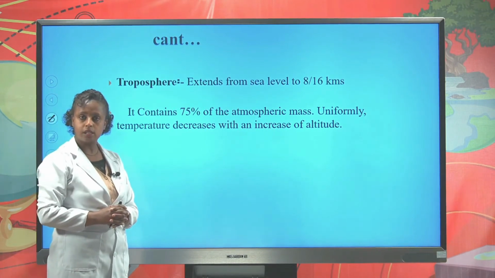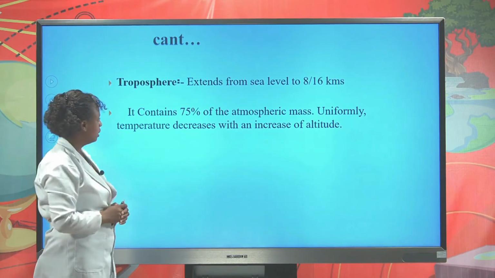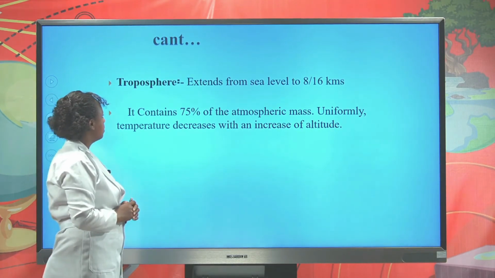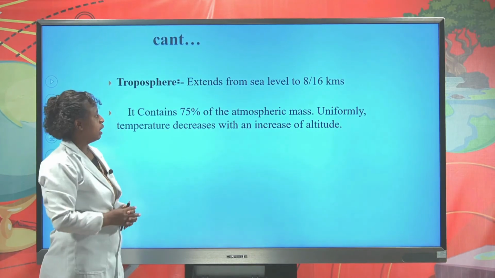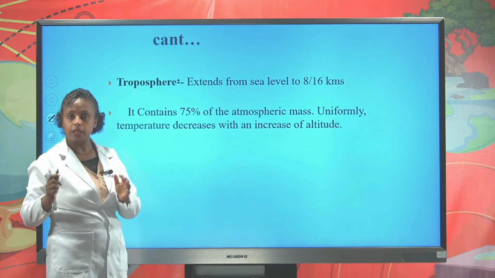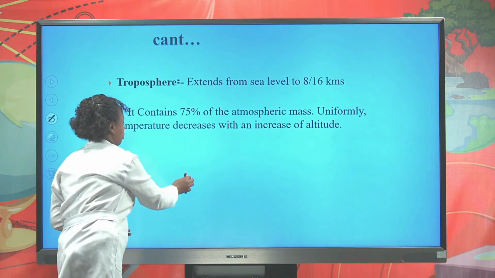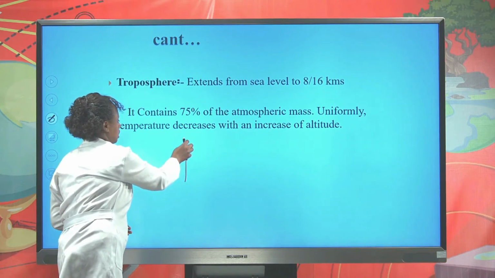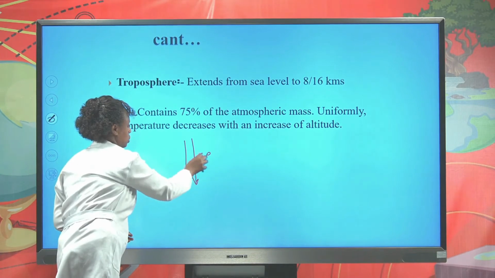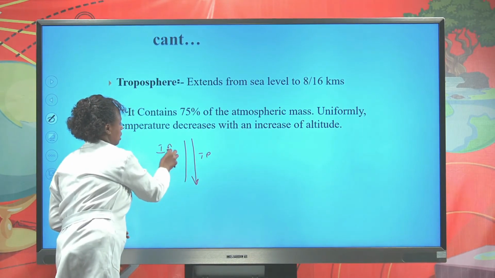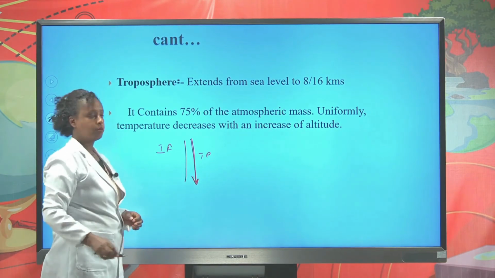Troposphere extends 8 to 16 kilometers above sea level. It contains 75% of the atmospheric mass. Uniformly, the temperature decreases when altitude increases. When you move far away from the Earth, the temperature similarly decreases.